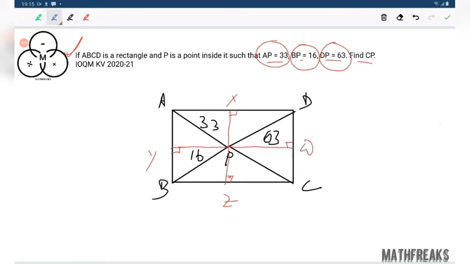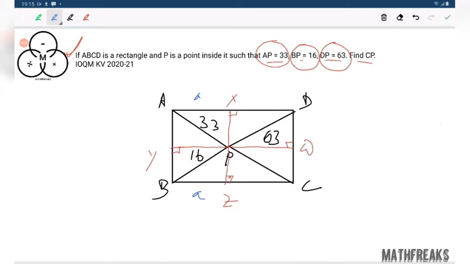Now, interestingly, if we just focus, say this part is A, then this part is also A, because this is a perpendicular, this is a straight line, these are parallel. Are you getting the point?